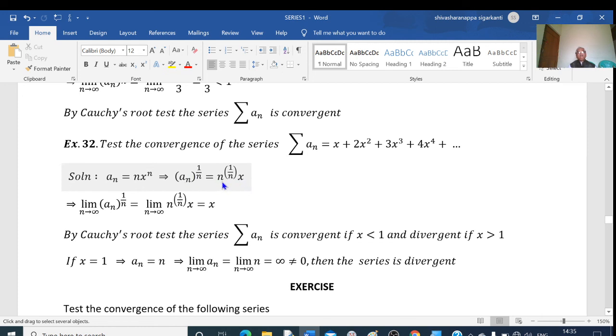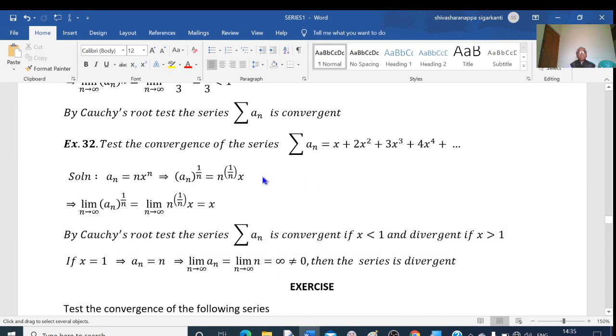I am taking the limit. n to the power of 1 by n as n tends to infinity is equal to 1. So, 1 into x, this is equal to x. So, I am getting L is equal to x. Limit of a_n to the power of 1 by n is equal to x. By Cauchy's root test, we know that the series is convergent if x is less than 1 and divergent if x is greater than 1.